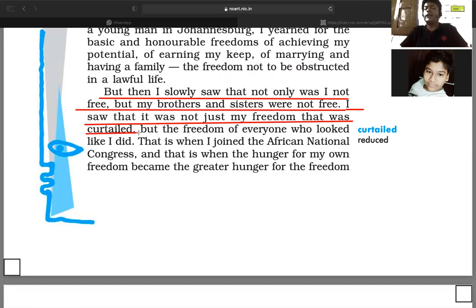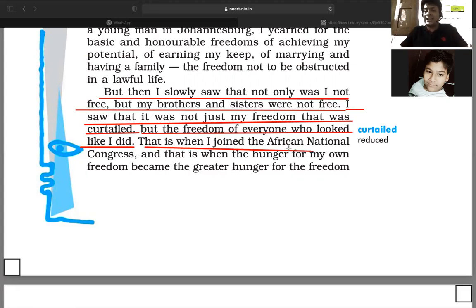The meaning of curtailed is reduced. My freedom was reduced, or South Africa's: all these young people's freedom was reduced. But the freedom of everyone who looked like I did, right? So that is when I joined.